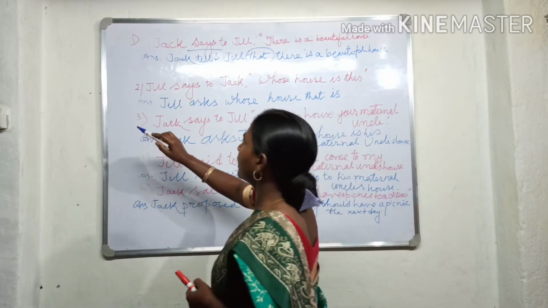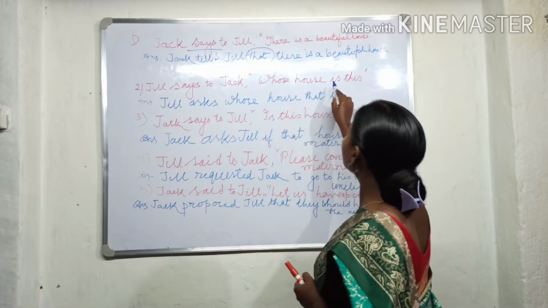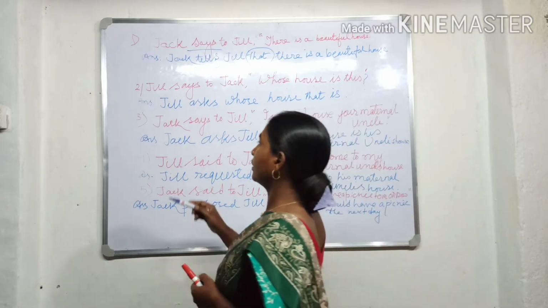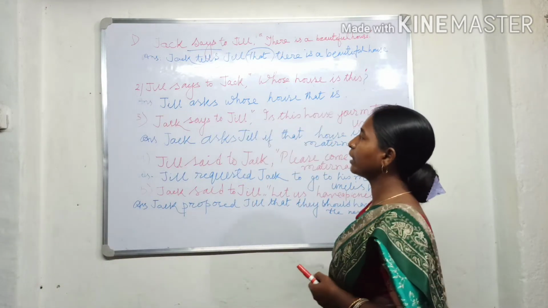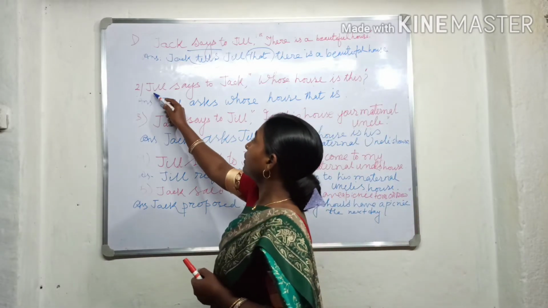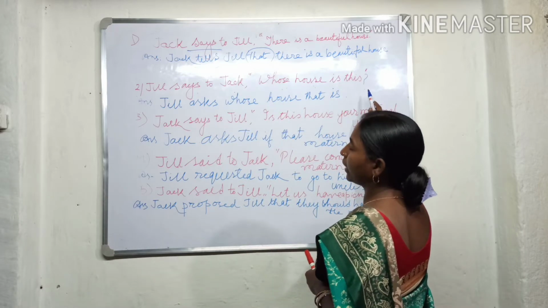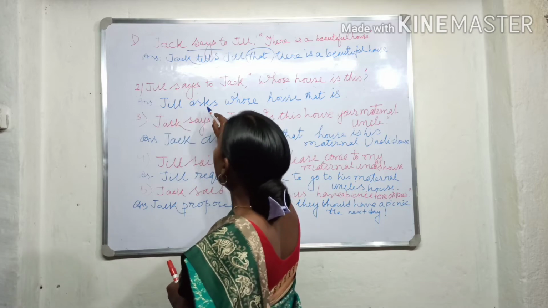The other sentence: Jill says to Jack, "Whose house is this?" Okay. So this is an example of an interrogative sentence. Jill says to Jack, "Whose house is this?" So the answer in indirect is: Jill asks.